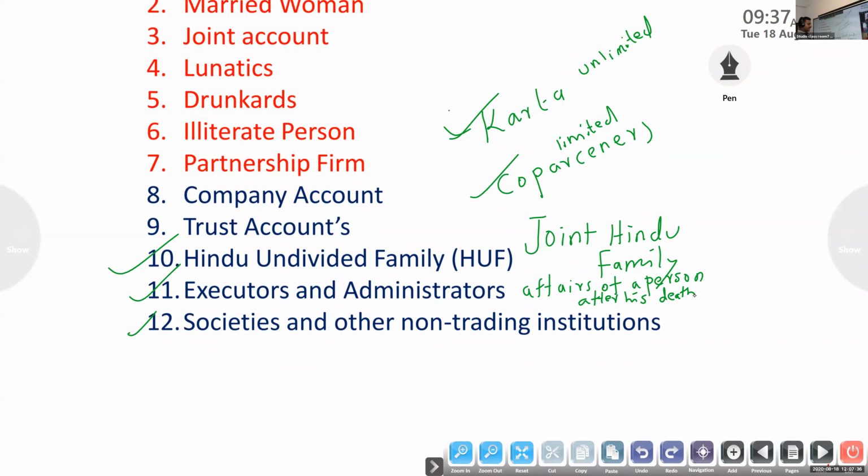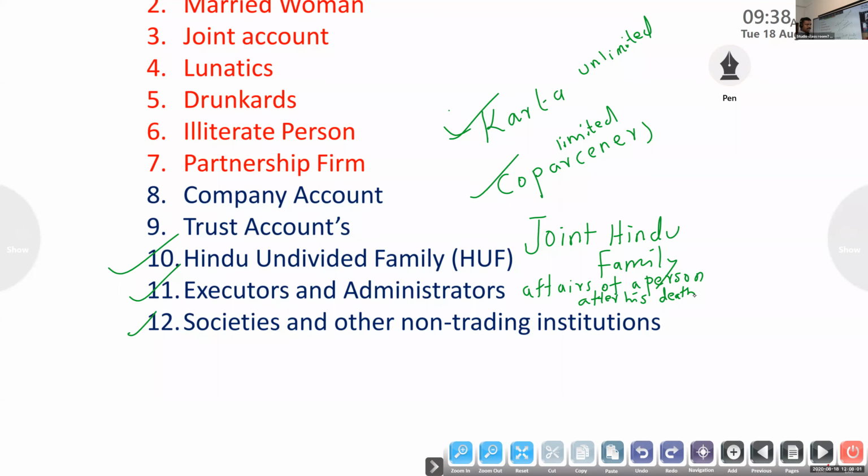Otherwise we have to stop the payment. Only after getting the authorization letter can we start to operate the deceased partner's account. Deceased means the dead partner's account.